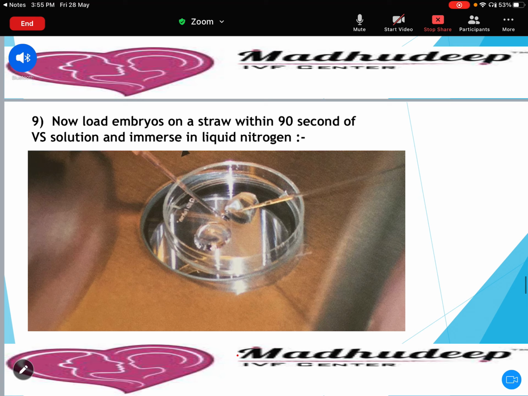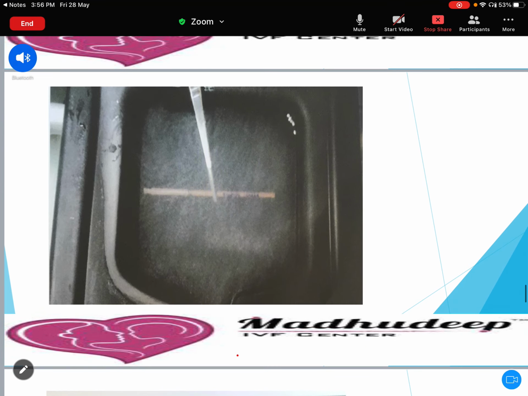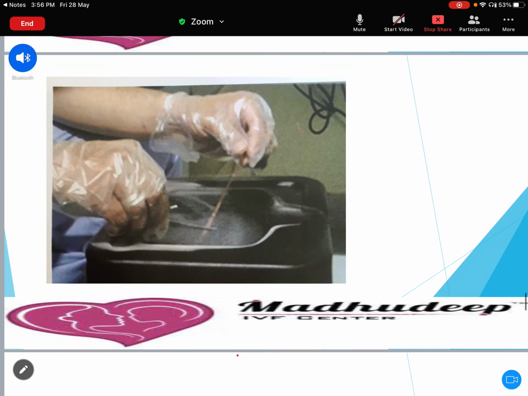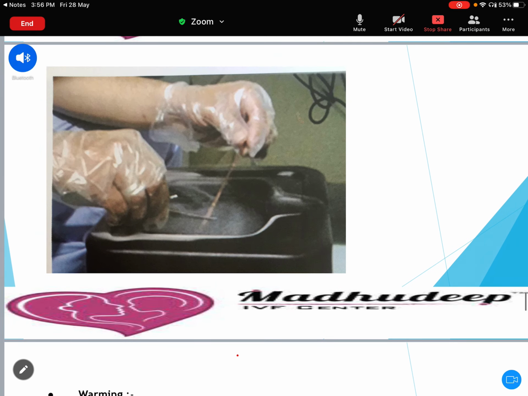And then load the embryos on a straw within 90 seconds. Within 90 seconds means once you hold the embryos from the ES and put them in the VS1, then VS1, VS2 and loading the embryo should take no more than 90 seconds. And then immerse immediately into liquid nitrogen. There is a liquid nitrogen bath where you immediately put your straw, then lock it and put it in the liquid nitrogen tank with proper labeling. So this is about embryo freezing.